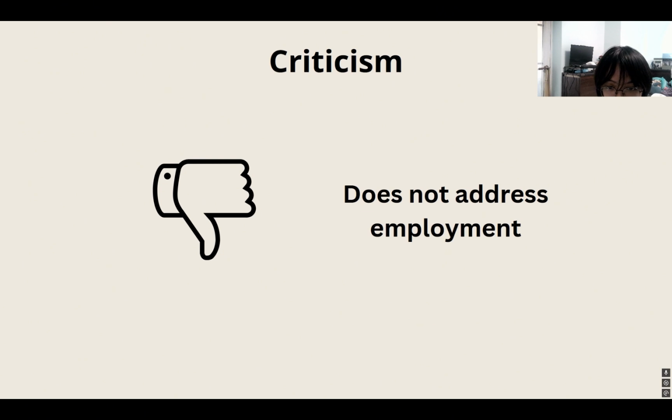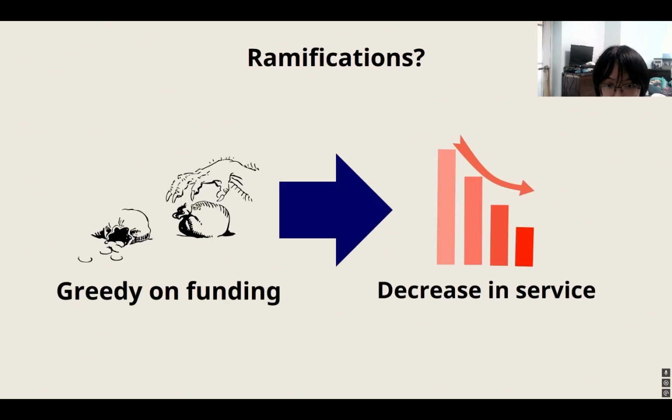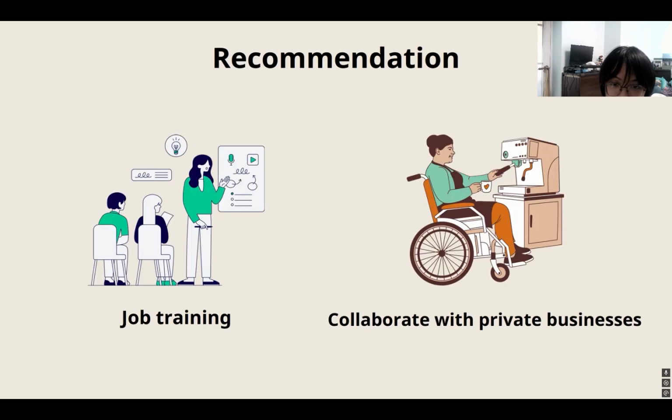And since this program does not highlight providing jobs for disabled individuals, they might become too reliant on it and abuse the system to survive solely using the funding and not do something for the society. Then the service standards would go down. So it is essential to offer job training or collaborate with local businesses to provide jobs and help prevent poverty.